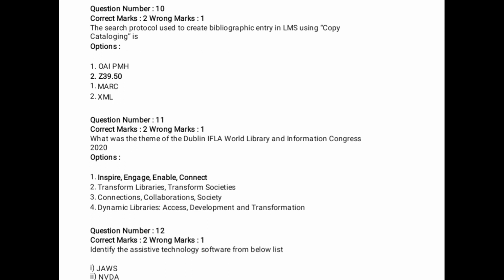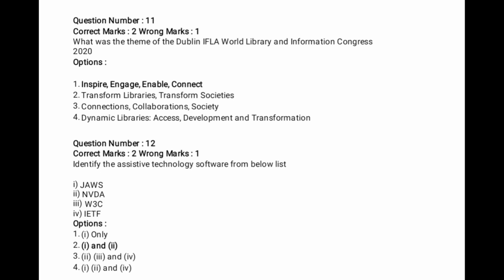So four options are given. Which one is the assistive technology software? Answer is 1 and 2, JAWS and NVDA. Option 1 and 2 is the right answer. Assistive technology software.